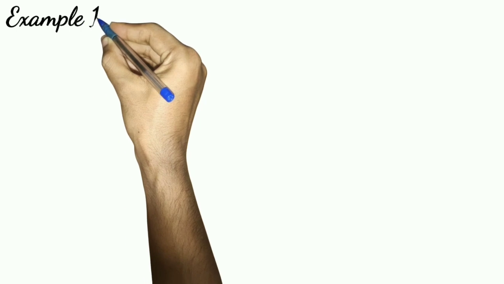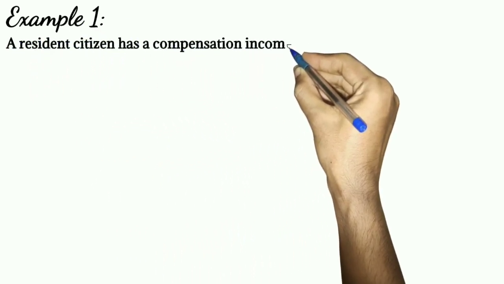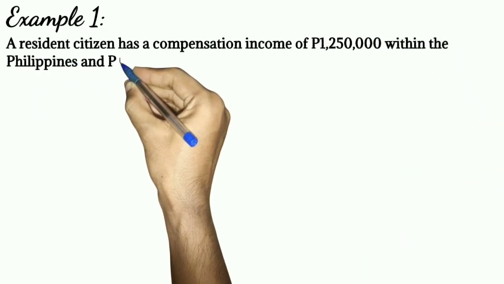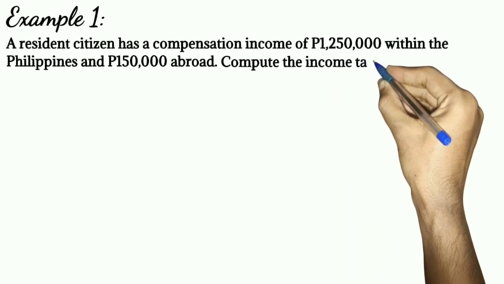Okay, let's now apply the progressive tax by having an example. A resident citizen has a compensation income of 1,250,000 pesos within the Philippines and 150,000 pesos abroad. Compute the income tax due.